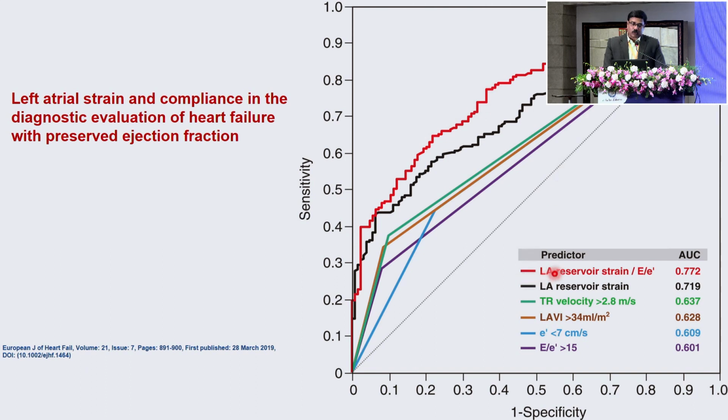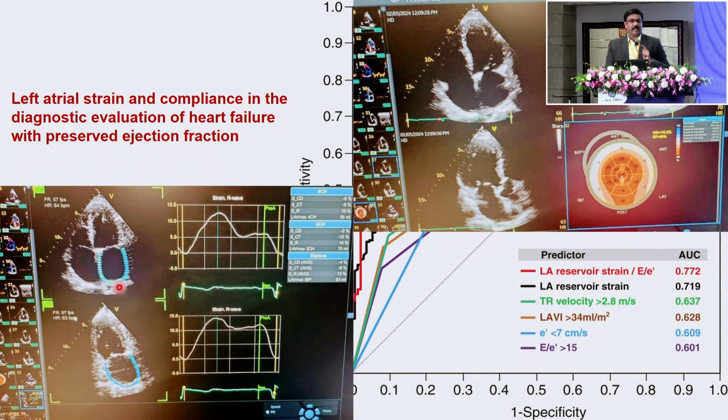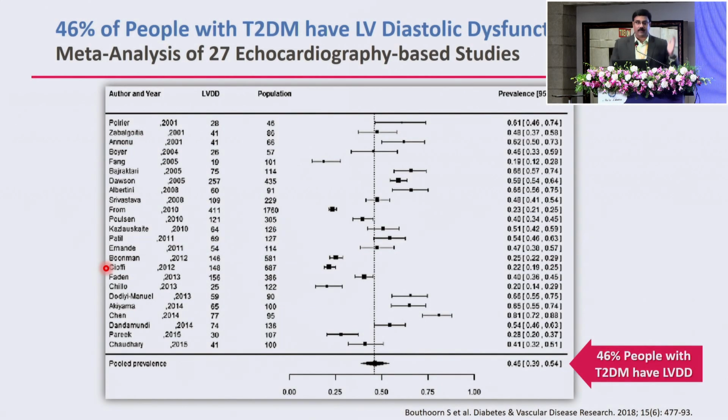Look at the red line here. What is this? This shows LA reservoir strain. How many of you have seen an echo report with the LA reservoir strain? I'm sure nobody has seen LA reservoir strain in your echo reports. You need a pretty advanced echo machine and a dedicated echocardiographer who does the LA reservoir strain, which is the most accurate parameter for the relaxation abnormality. So if you have suspicion, send it to a cardiologist who's got strain imaging and ask him to do LA reservoir strain. That is going to be useful.